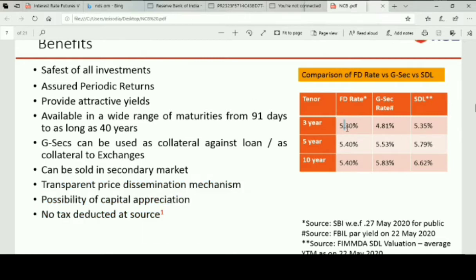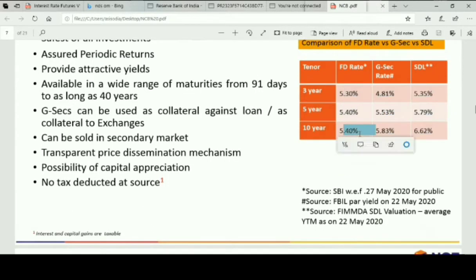So this is a rough comparison that we have done. For 10 years, the FD rates are 5.40%, the GSEC rates are 5.83%, and the state development loans are offering 6.62%. So there is a coupon difference here, and depending upon what kind of investor you are, you can choose between government GSEC and state development loans. The state development loan, as I mentioned, will be able to pay you a higher return compared to GSEC.